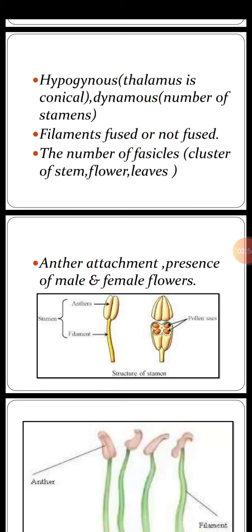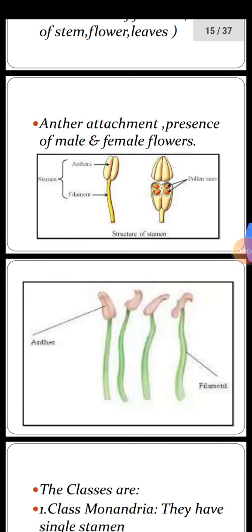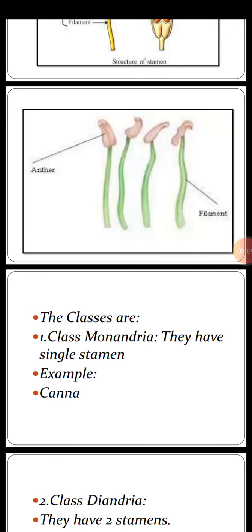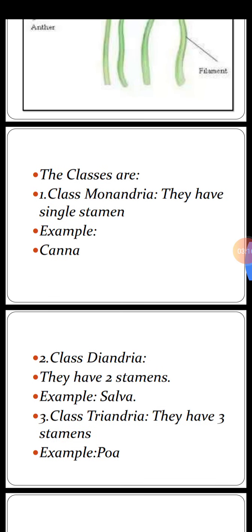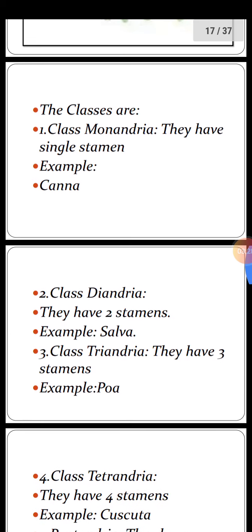Picture is given. Structure of stamen is shown. There is a long filament on which anther is present, in which pollen grains are present. Anther and a long stalk or filament. The classes are, number 1, class Monandria. They have single stamen. Example is Canna. Second class is Diandria. They have 2 stamens, as di means 2. Example is Salvia. Class Triandria. They have 3 stamens. Example is Poa.